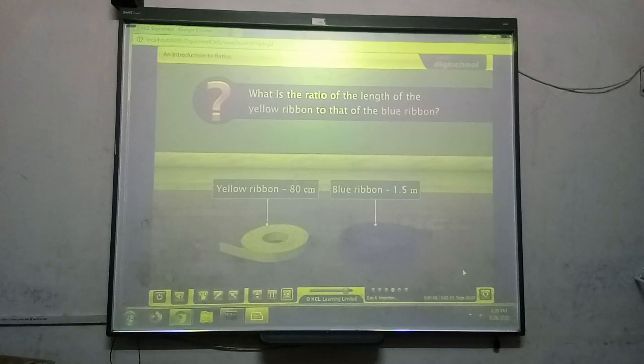The lengths are in different units, so we convert 1.5 meters into centimeters. We then find the ratio of the length of the yellow ribbon to that of the blue ribbon.